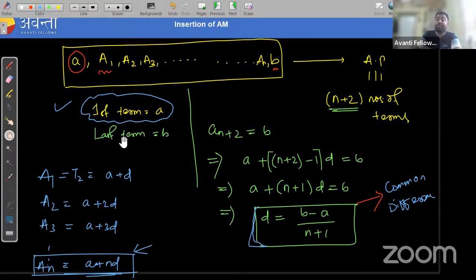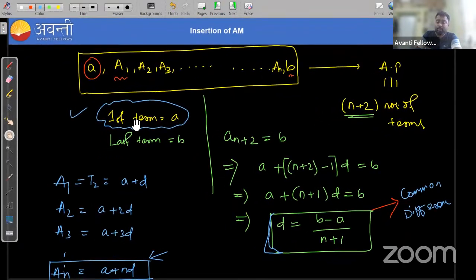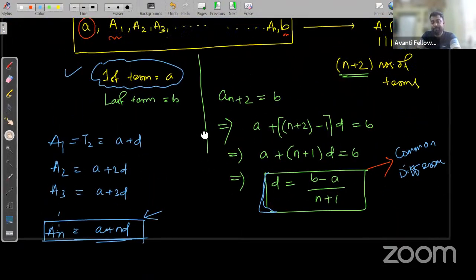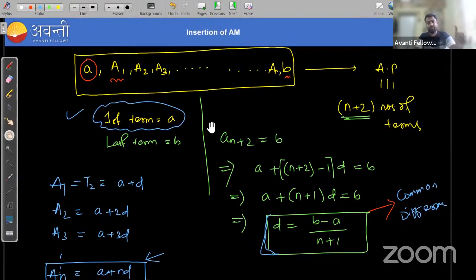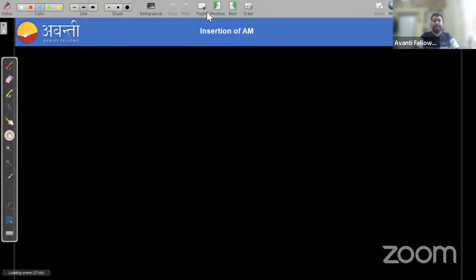Make notes with me. Make notes with me also. Okay. Clear? Done. Chalo. Okay. Now this is all about your arithmetic mean.